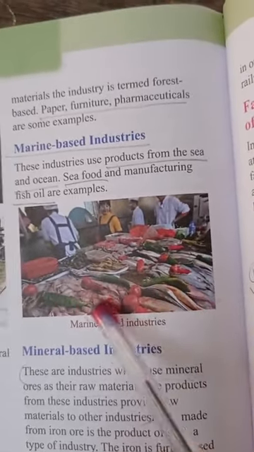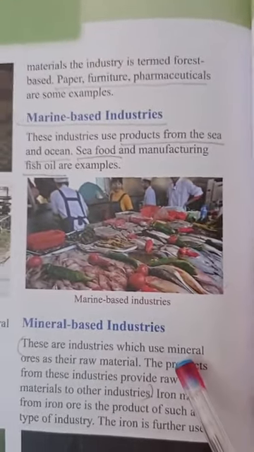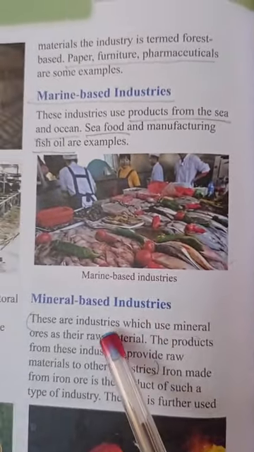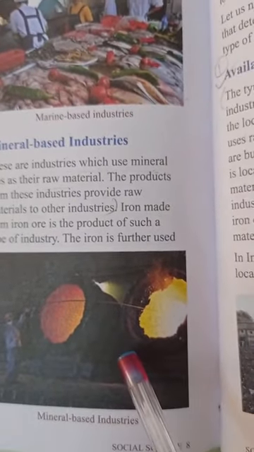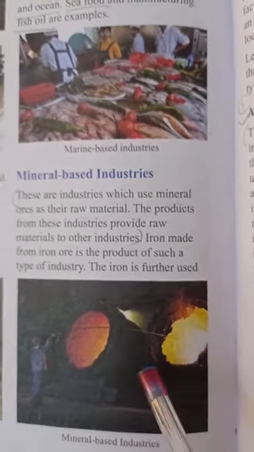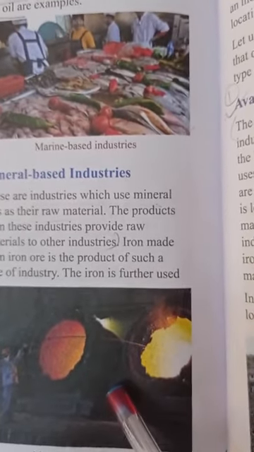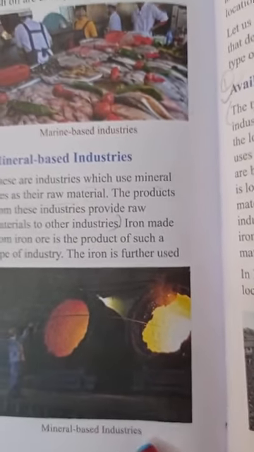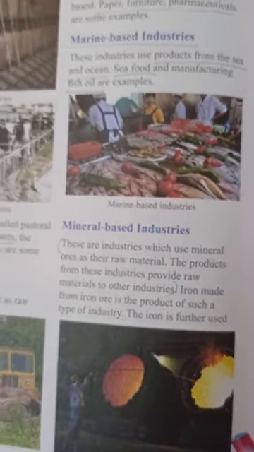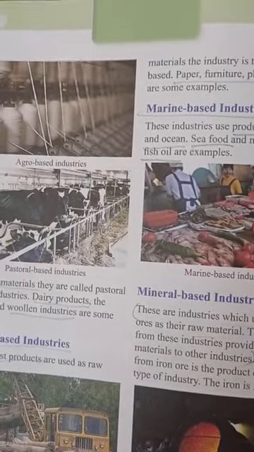Most of the seafood we get from marine based industries, that is fish and other kinds of seafood. And the mineral based industry, you can see the construction of automobiles, and in most of the industries we use coal as a raw material. So this is known as the mineral based industries. So here now we have completed the classification of industries.